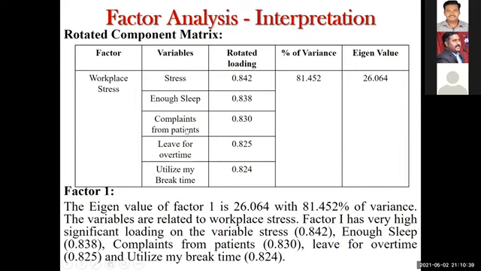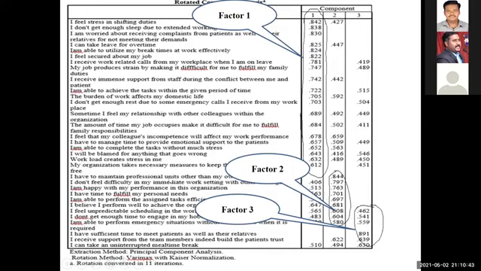So this is the first factor, right? And now the second factor is this one. Professional unit, I feel difficulty in immediate work setting, happy with my performance, time to fulfill my personal need, able to perform the assigned task, I perform well to achieve the task. So that means it talks about performance. So the second variable, yes sir, I have taken a sample only. I told you there are 20 variables, but for the sample I wrote here.